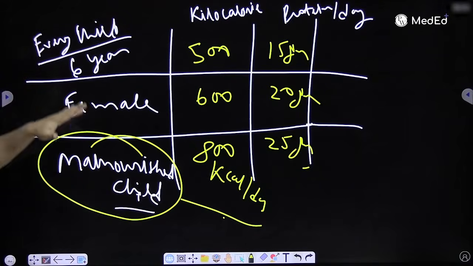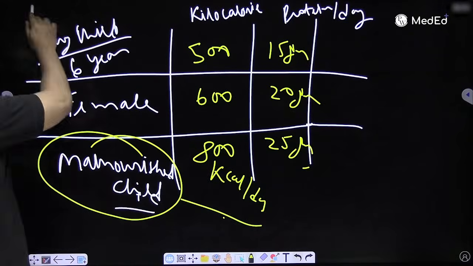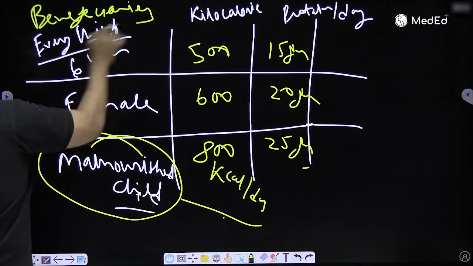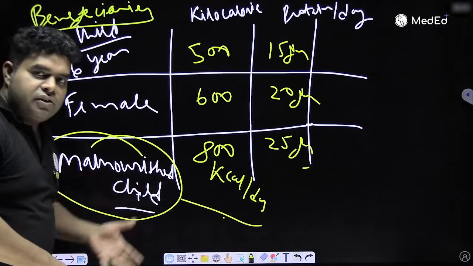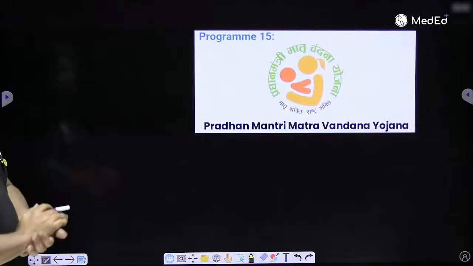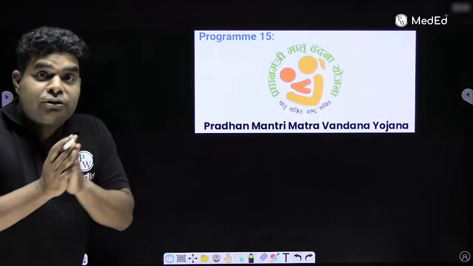You remember these 3 groups who get the benefit, and then you can easily remember how much protein and how much kilocalorie they get. This table was a recent exam table, just last year. It can come again. Do remember it. Now, this was Nishchay UP Ticket by ASA. This was the incomplete program, Matru Vandana Yojana.